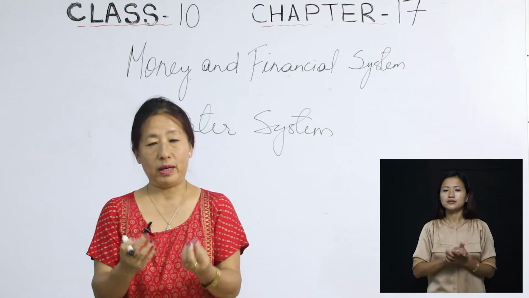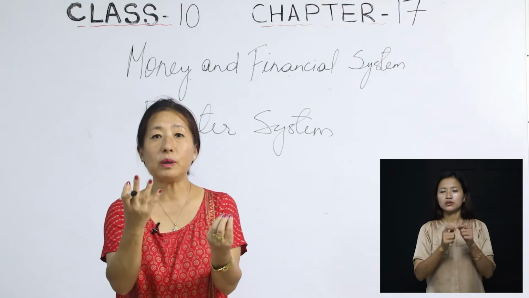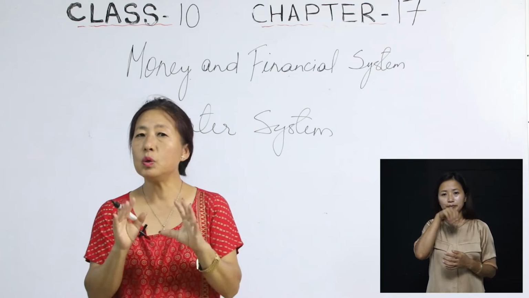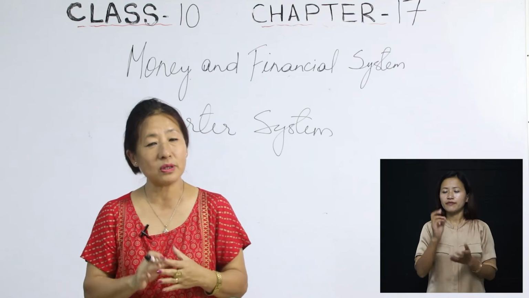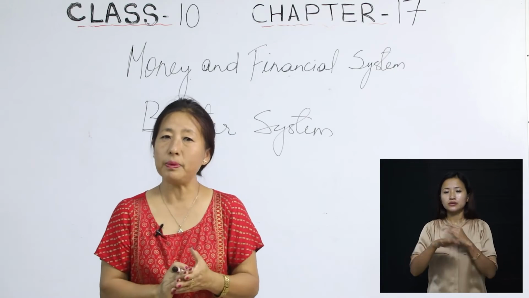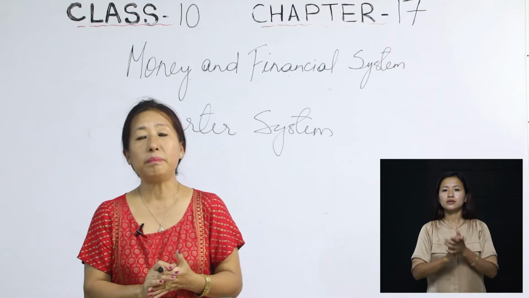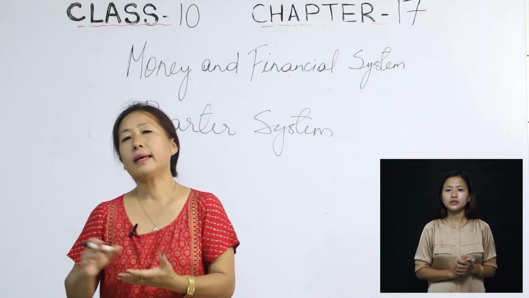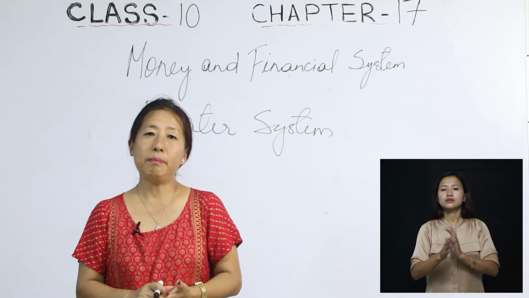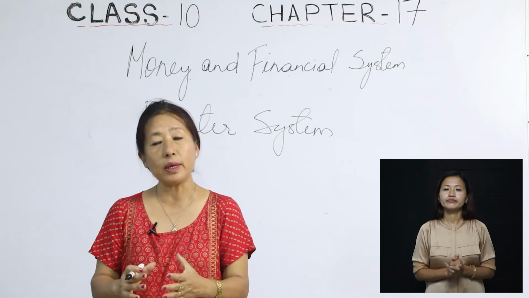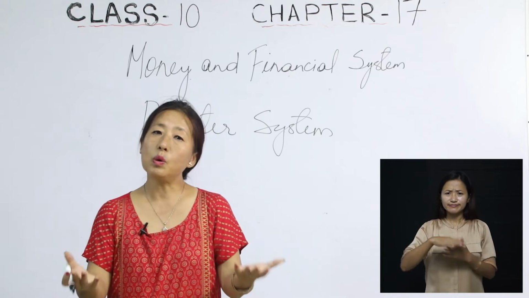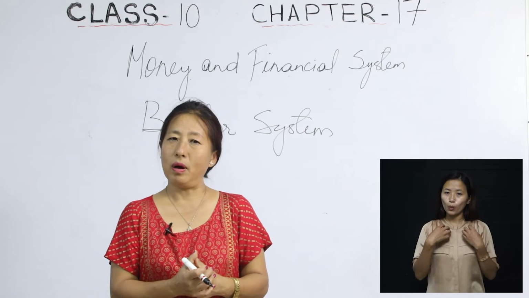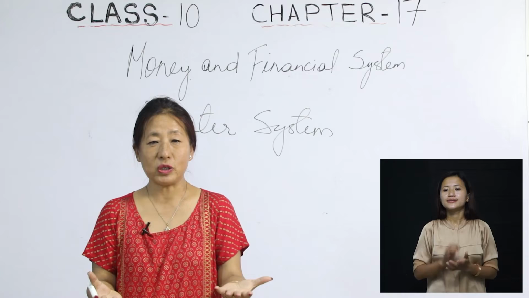But when you look at the value, compare a chicken with a big pig, you know the value, isn't it? So there was no unit of value in the barter system. That was the problem faced in the barter system. And because of this, money came into being. So now in the modern day, we all know what money is, isn't it? We all want more money, if I'm not wrong, because that is human nature.